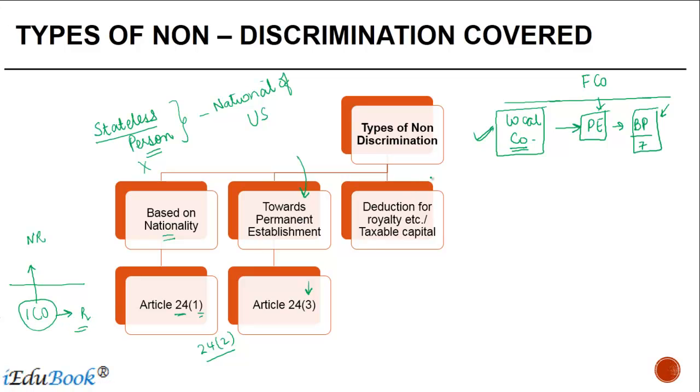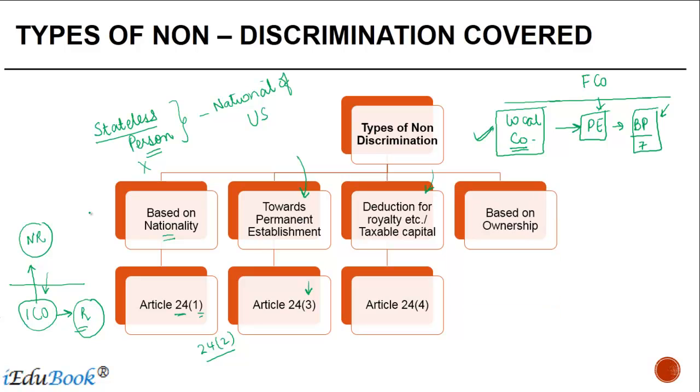What this discrimination clause provides is that you cannot impose conditions on the Indian company such that, to claim a deduction for the royalty paid to the non-resident, the set of conditions which apply should be different from what is applied if the same payment were made to a resident. This is dealt with in Article 24, paragraph 4.